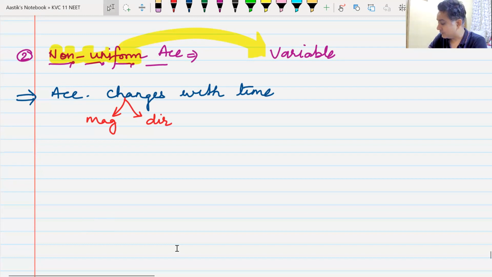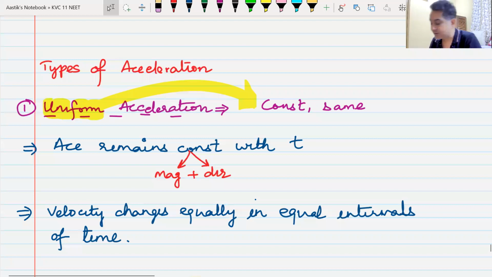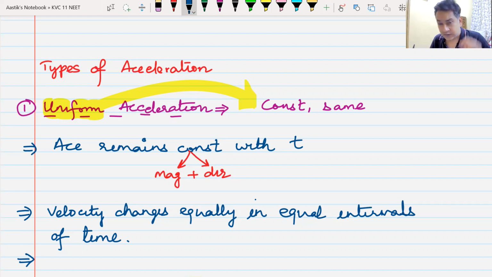Okay. Let us go back to uniform acceleration, and there was a point that I missed. Many times when we talk about uniform acceleration, students have this thought that if a body is having uniform acceleration, it is moving in a straight line. That is not the case.